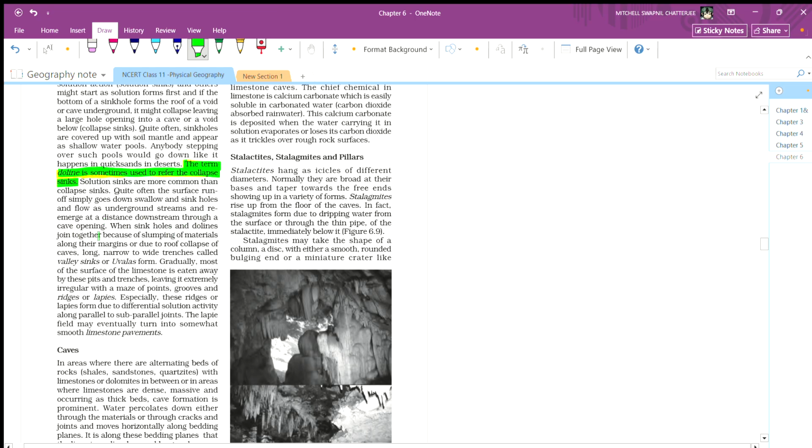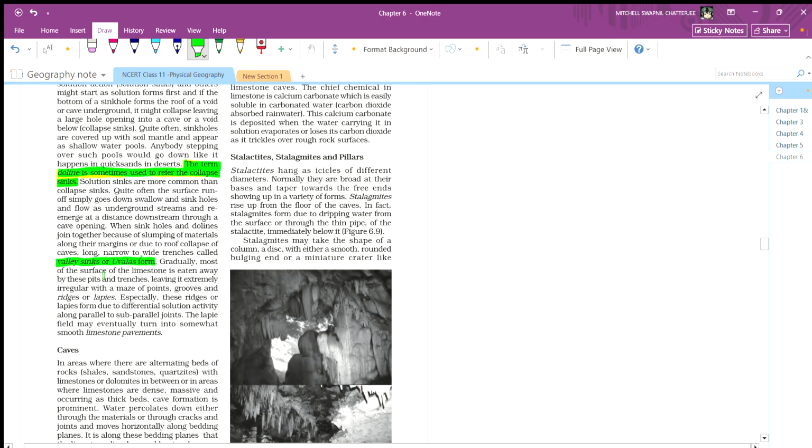When sinkholes and dolines join together because of slumping of materials along their margins, or due to roof collapse of a cave, long, narrow and wide trenches are formed, called valley sinks or uvalas. Basically he is saying that once there is an underground stream leading to a path, and collectively the sinkholes and dolines join together because of slump of material along their margin due to roof collapse of a long cave, a narrow wide trench is called a valley sink.